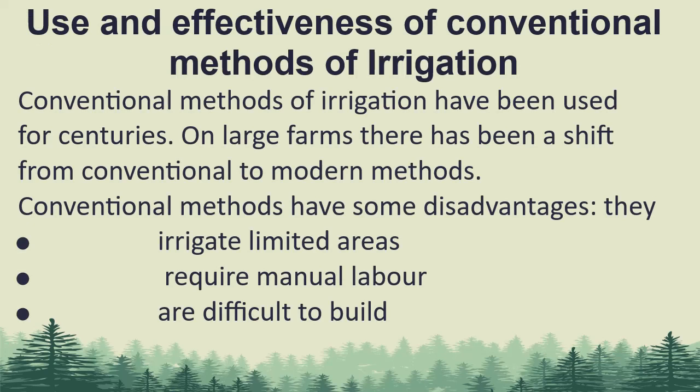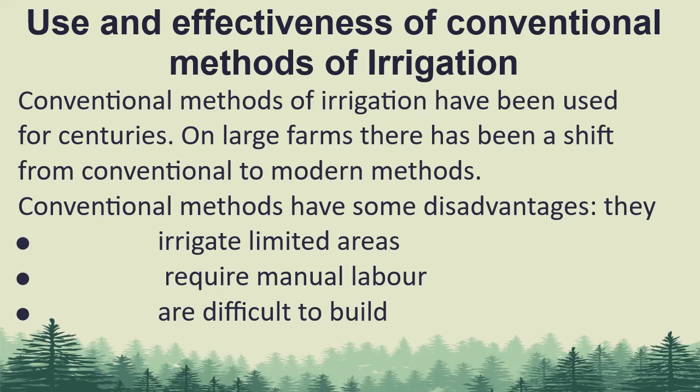Use and effectiveness of conventional methods of irrigation. Whether these methods are effective or not, let's discuss this. Conventional methods of irrigation have been used for centuries. On small scale subsistence farms, the Charsa or Persian wheel are still in use. The Persian wheel in the local language is known as rahat. On large farms, there has been a shift from conventional to modern methods.